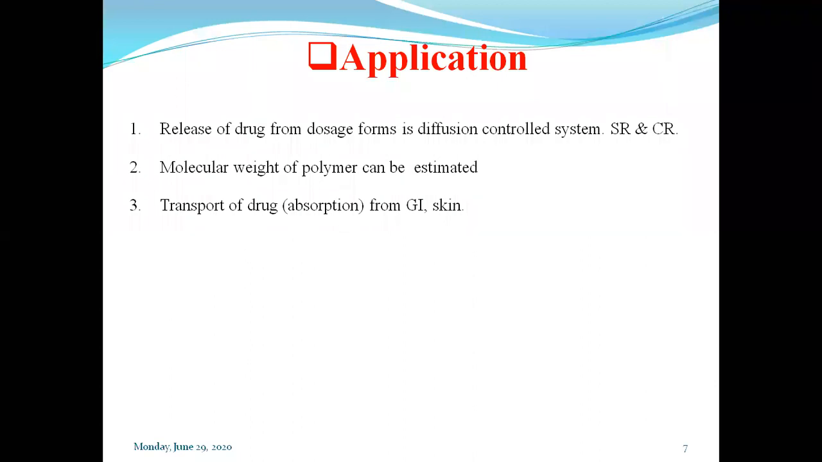In this case, the skin acts as a barrier, as a membrane, and through this membrane the drug has to penetrate. The absorption, diffusion or penetration of the drug through this membrane can be predicted, determined and understood with the application of diffusion principles. Next is diffusion of the drug in tissue and excretion through the kidney.